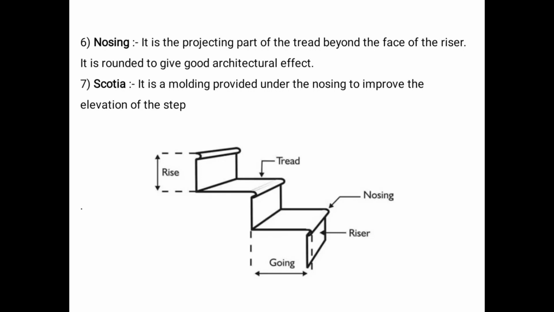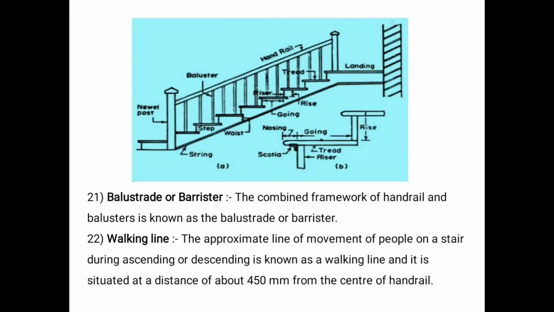That is nothing but we are walking from one step to another step. In the horizontal direction we step out, right? In the horizontal direction it is called the thread, and in the vertical direction we have the height for each step, that is called the rise. So these are the two main things in a step, thread and rise. Thread is the footpath in the horizontal direction, and the other one is in the vertical direction. This diagram clearly shows what parameters are there in the staircase.